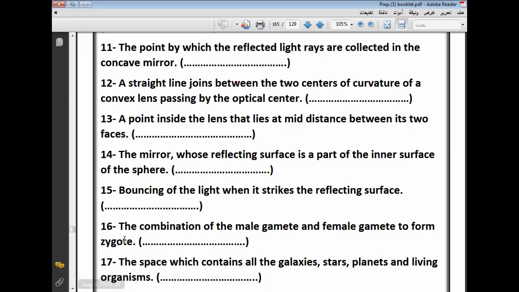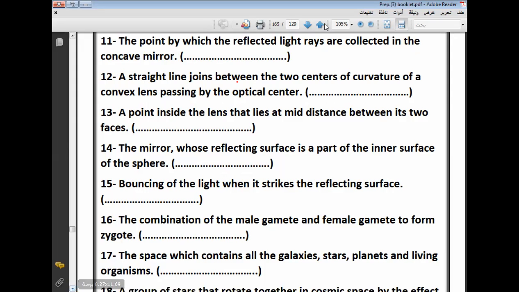A straight line joining the two centers of curvature of a convex lens passing by the optical center. Okay, I draw it. Straight line. Sure, this is not a straight line. Straight line. Wait. Okay. Thanks. Wait.